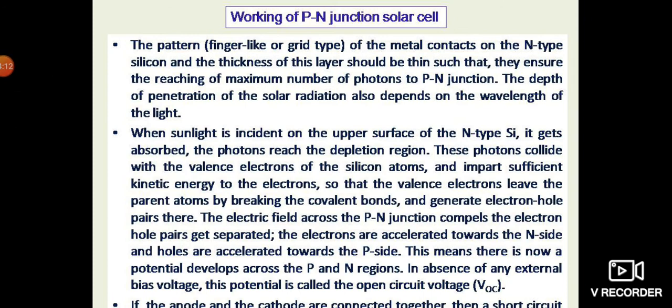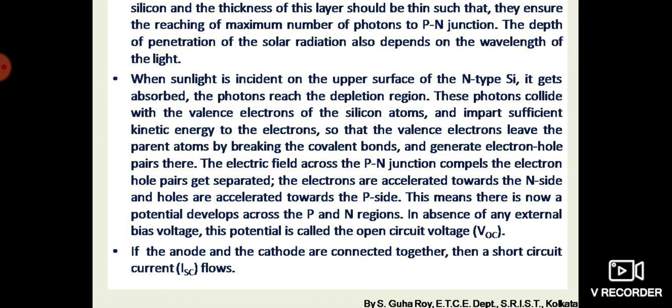Moreover, as I already told you, in solar radiation there are different types of wavelengths present. So the depth of penetration of the solar radiation also depends on the wavelength of the light. See the second point: when the sunlight is incident, that is, falls on the upper surface of the N-type silicon, it gets absorbed. The photons reach the depletion region. I have already told you.